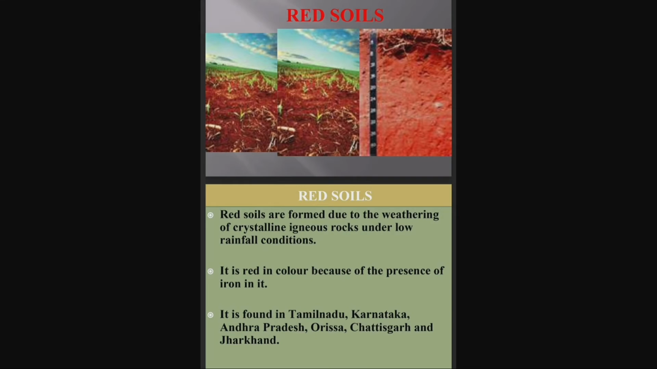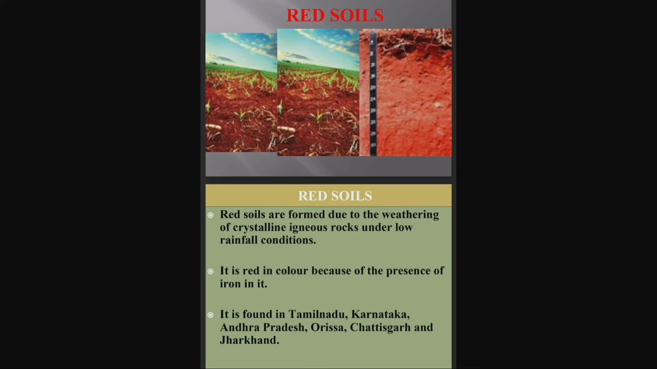Children, next we are discussing red and yellow soils. This red soil develops on crystalline igneous rocks in areas of low rainfall in the eastern and the southern parts of the Deccan Plateau. What are crystalline igneous rocks? Actually, these rocks are composed entirely of crystallized minerals, so they don't have any glassy matter. These rocks also look like volcanic rock. So this red soil develops on the crystalline igneous rocks in areas of low rainfall in the eastern and the southern parts of the Deccan Plateau.